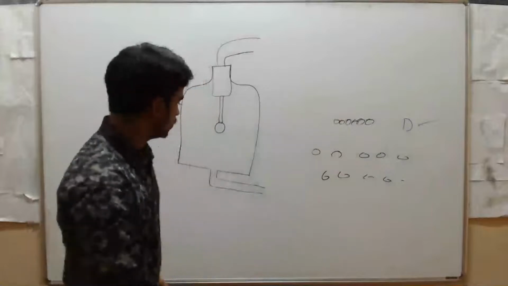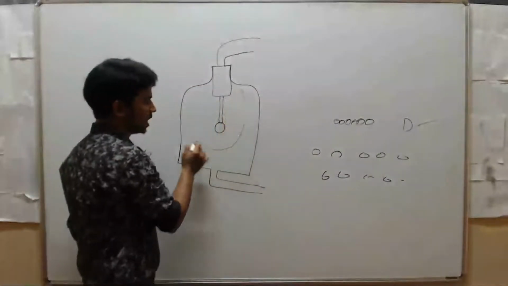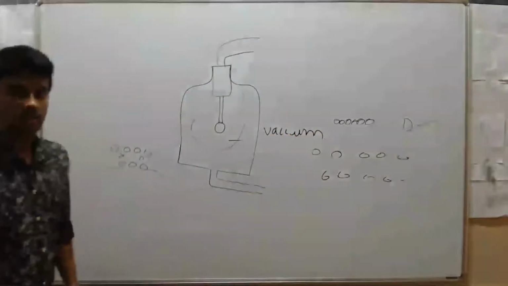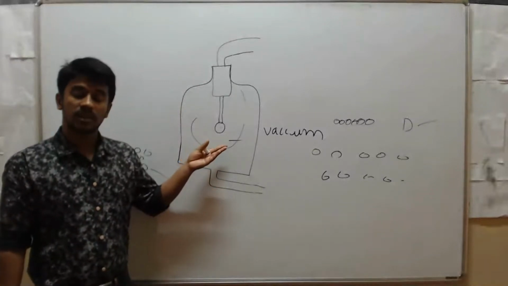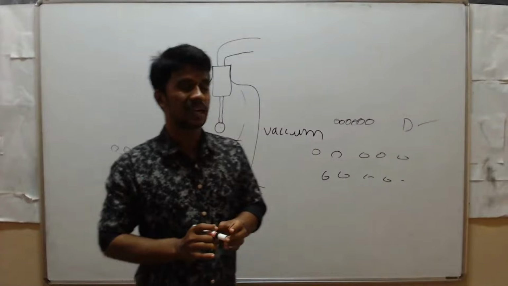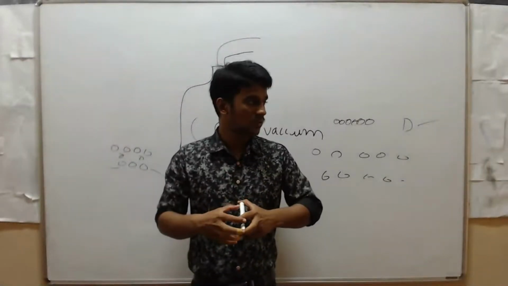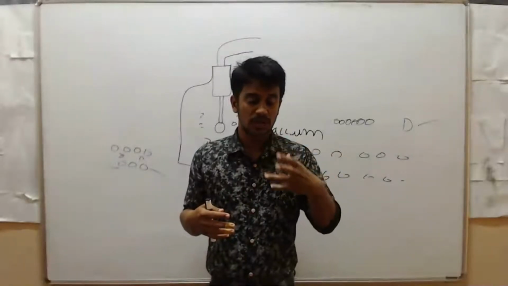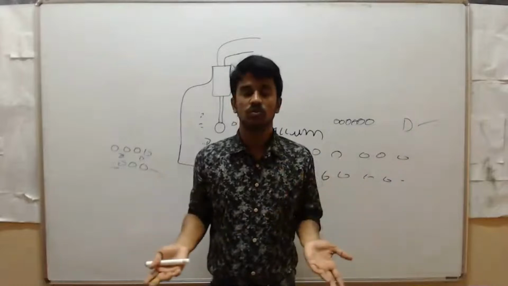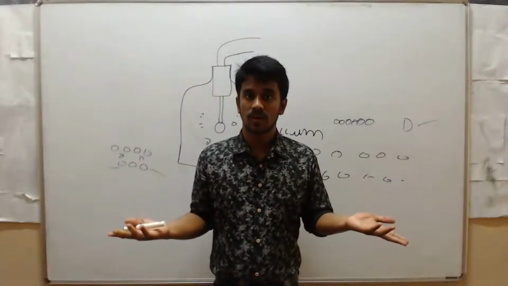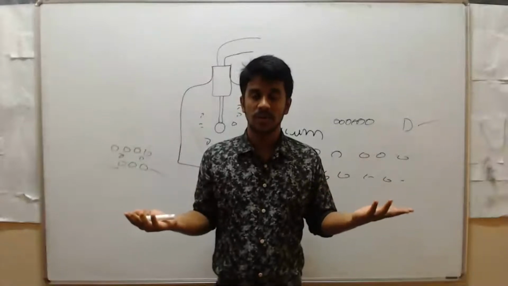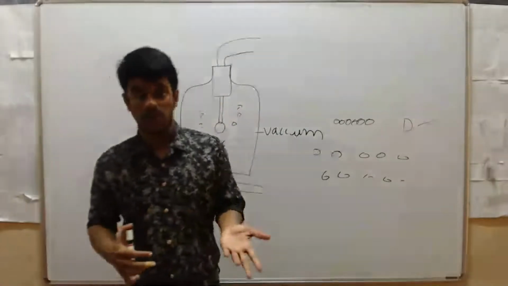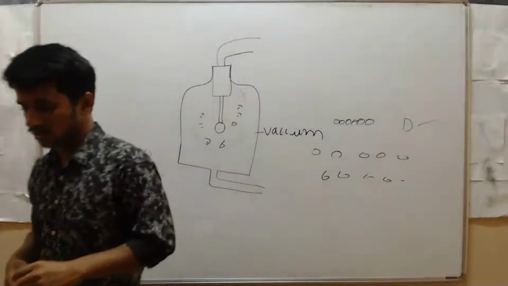So now when you remove the air, what does it mean? This jar will become a vacuum. Vacuum means an empty space, meaning there are no atoms. Suppose you want to create this room as a vacuum, you have to remove the air from this room. Then there is no medium, right? Because to travel, sound requires some atoms. If you create this room as a vacuum, then there are no atoms. If atoms are not there in one place, then we call that place a vacuum. Even in a vacuum you can't breathe. That is an important thing, you should know that.